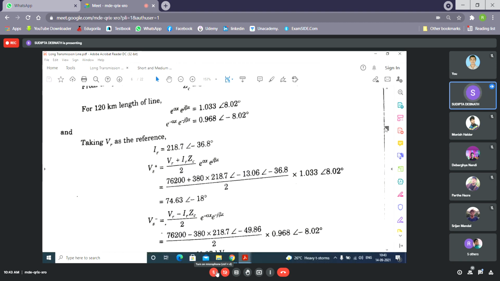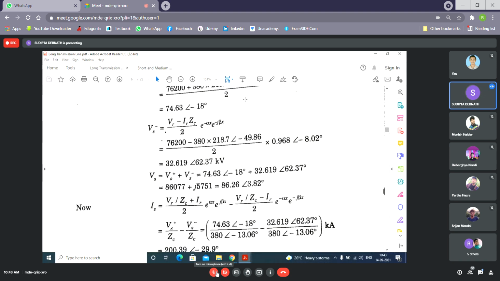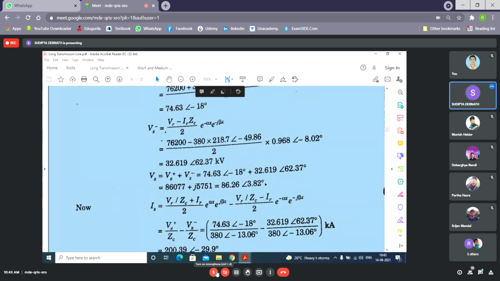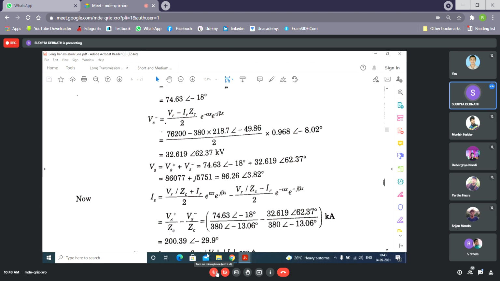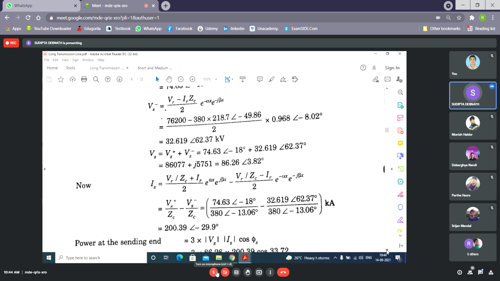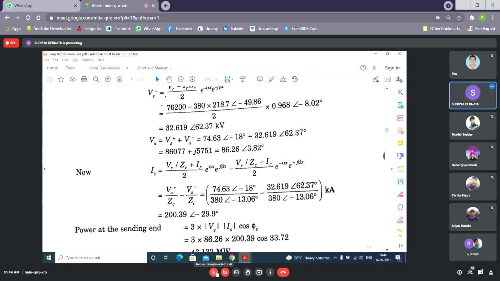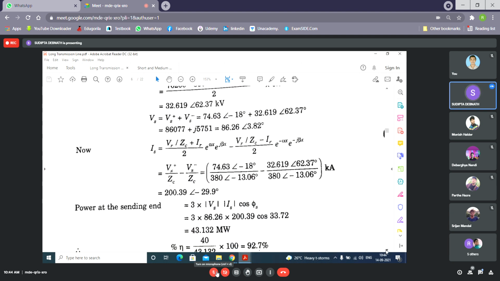So see, they have found out Vs and Is. They have done it in different steps, but you can do as you wish. Ultimately, Vs they have got this one, and Is they have got this one. So what is theta s? Theta s is 3.82 minus of minus 29.9, so 3.82 plus 29.9, so 33.72. So this is the power at the sending end.